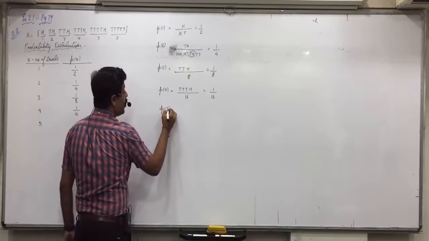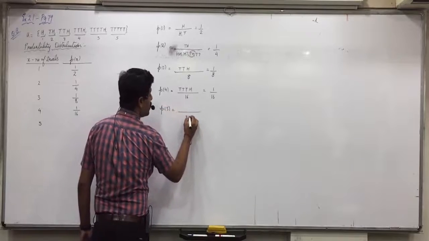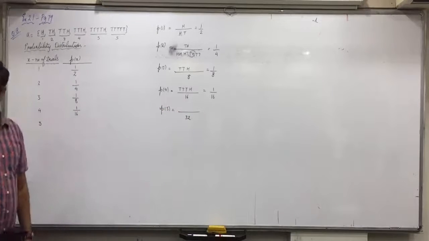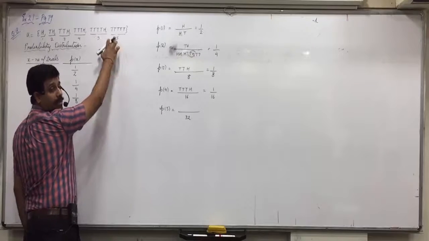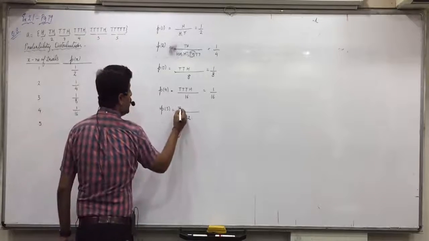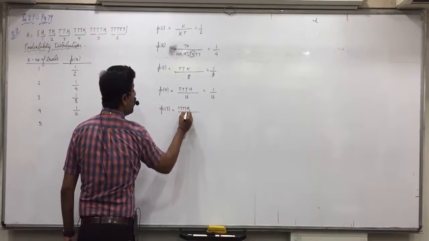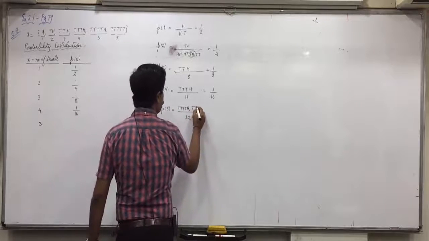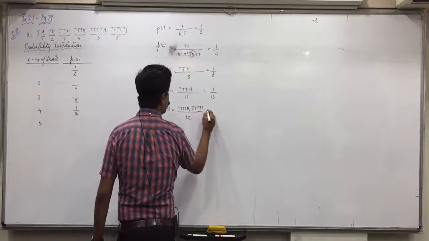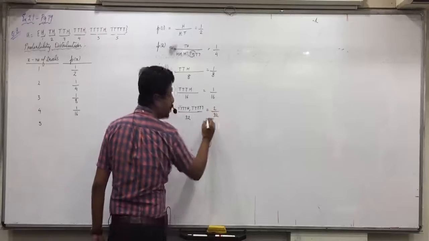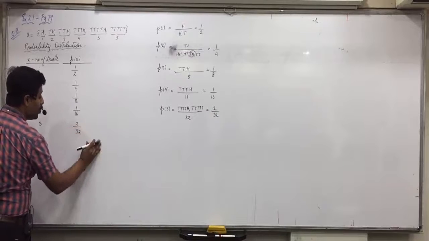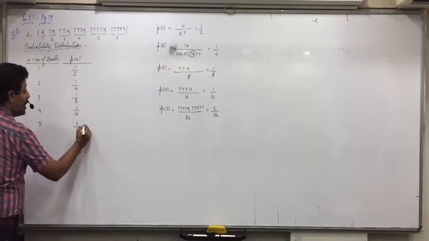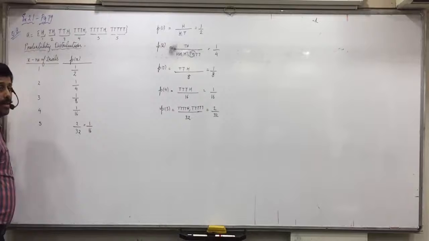With 5 coins, how many outcomes are possible? 32. 2 raised to 5, 32. And here we would stop in 2 places. You would stop either you get T, T, T, T, H, or even if you get T, T, T, T, T. Means 2 by 32. So, first of all, 2 by 32 is 1 by 16.